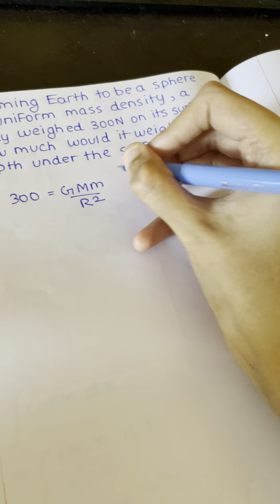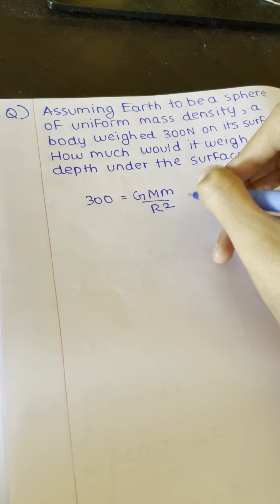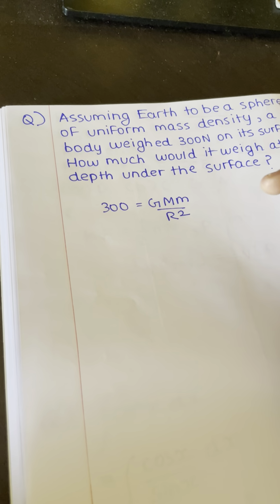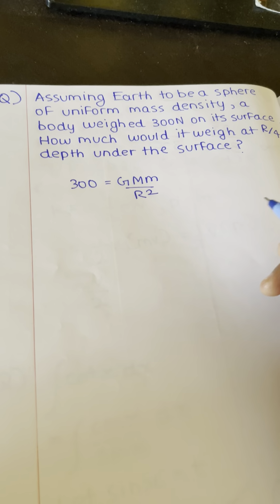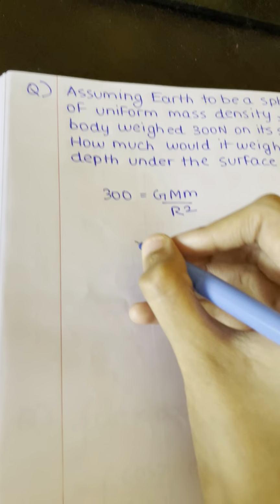300 is equal to GMm by r square, where r is the radius because the object is at the surface. It's at a distance r from the center of the earth. Now we are looking at weight at r/4 depth under the surface, which means it's actually 3r/4 distance from the center of the earth. So what we get for that is,